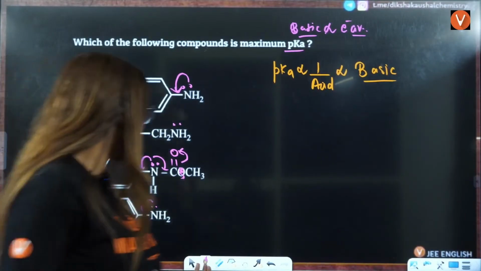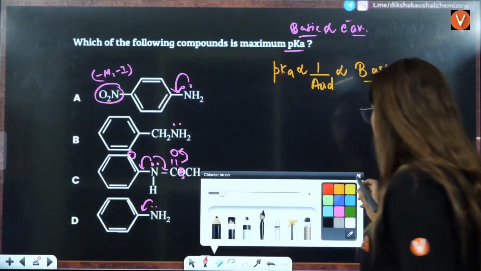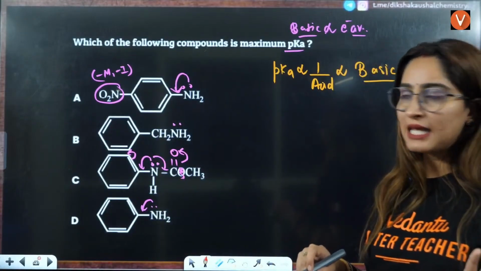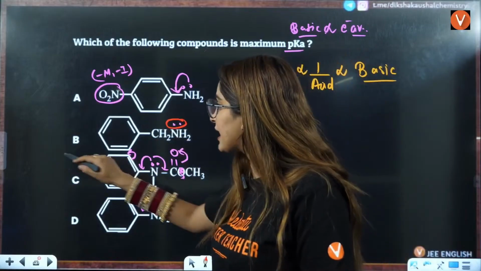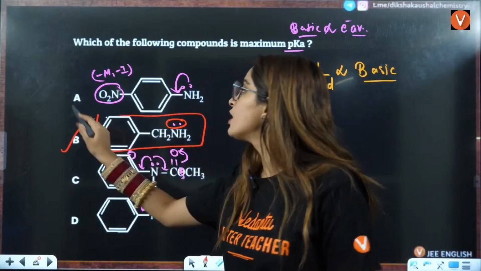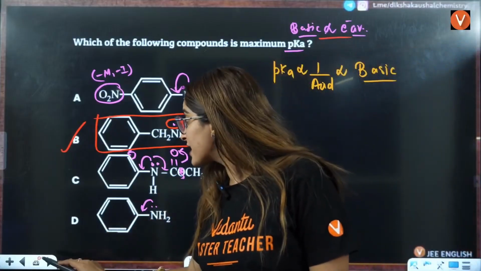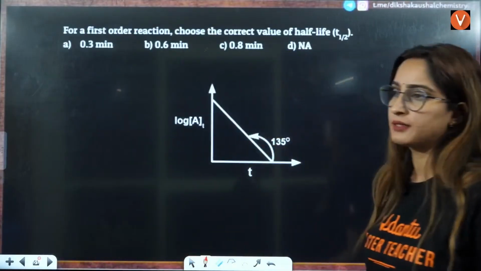So the one that shows maximum electron density on the nitrogen, electron will be maximum available on B. So B is going to be the maximum basic, that is maximum pK value here, right?